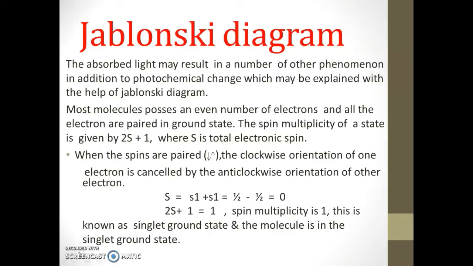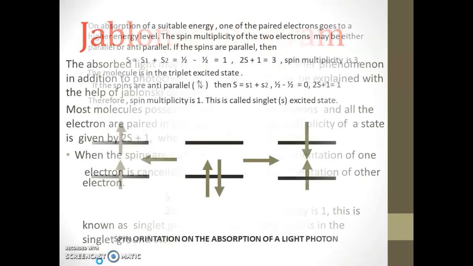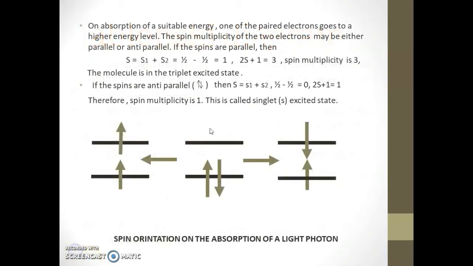Most molecules have an even number of electrons, and thus in the ground state all the electrons are spin paired. If the condition is like this, that is the spin paired condition, it is in the ground state.